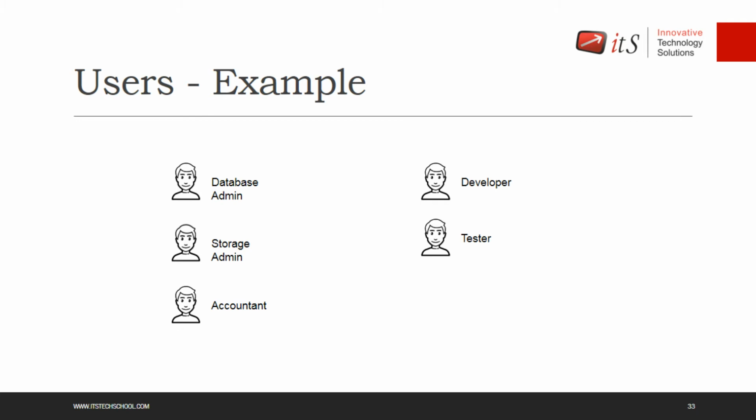Providing permission separately for 10 database admins, for 5 storage admins, for the accountants, for developers, right? Again, revoking the permission whenever needed, right? So it can be prone to errors if you're not using it carefully, and it will add some extra burden on the user who is providing the permission if you have multiple users.